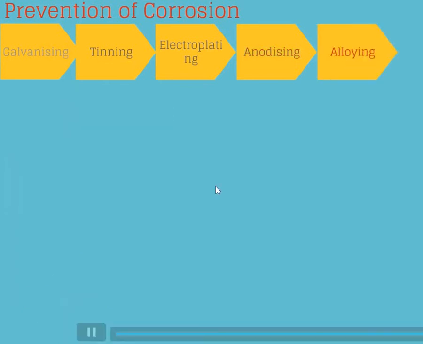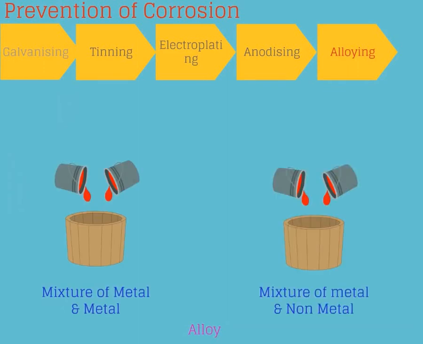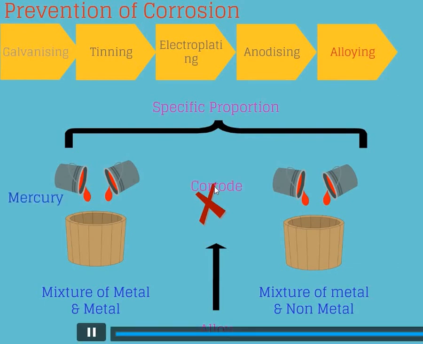Alloying. An alloy is a homogeneous mixture of two or more metals or metal and non-metal in specific proportion. Alloys do not corrode easily. During formation of an alloy, if one metal is mercury, then the alloy is called amalgam.